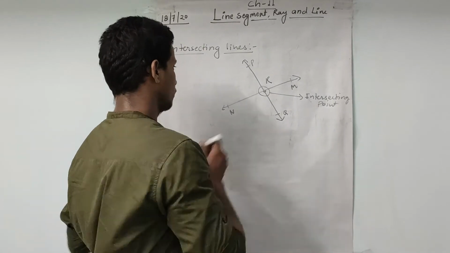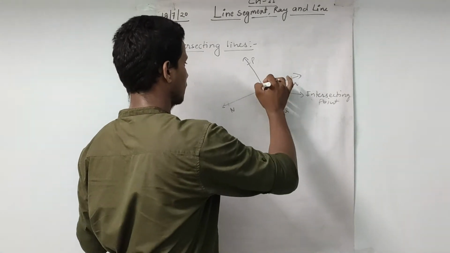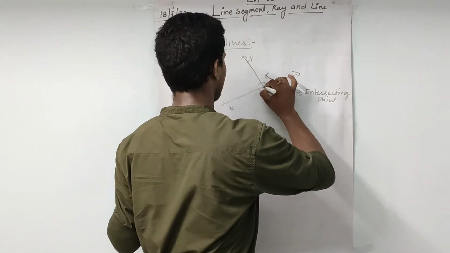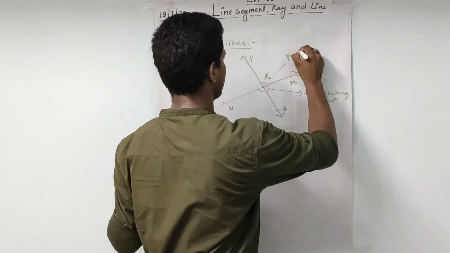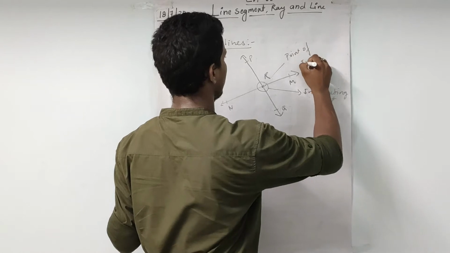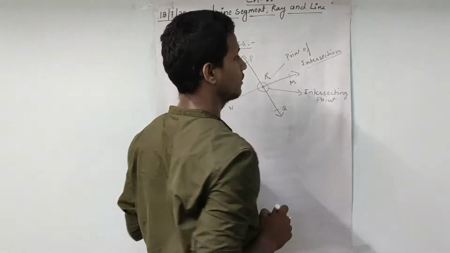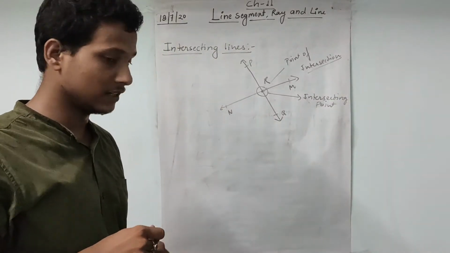Okay, so this point is called the point of intersection. Okay, these things are there for intersecting lines.